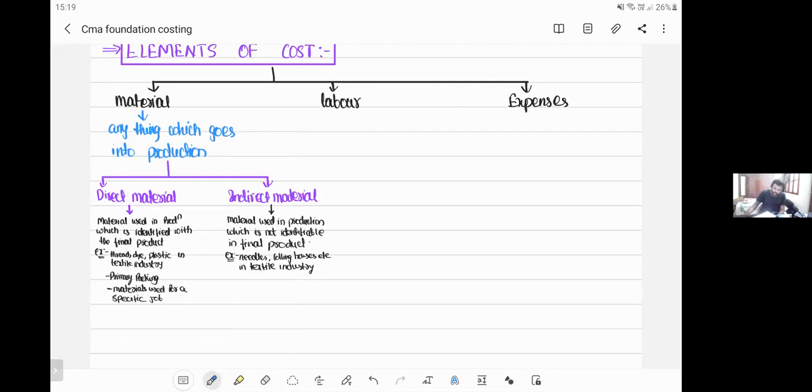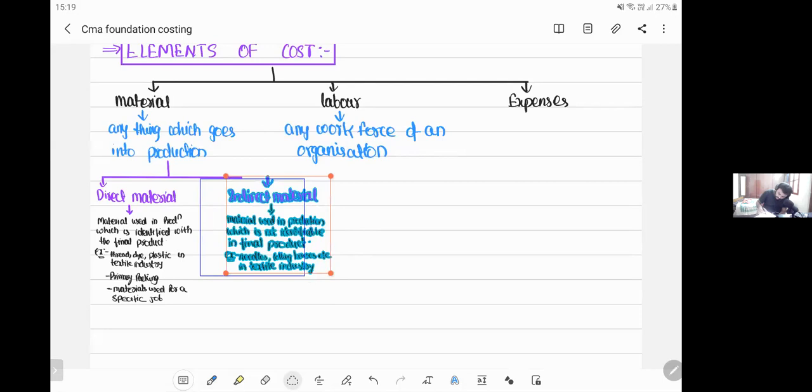Any workforce of an organization is termed as labor.